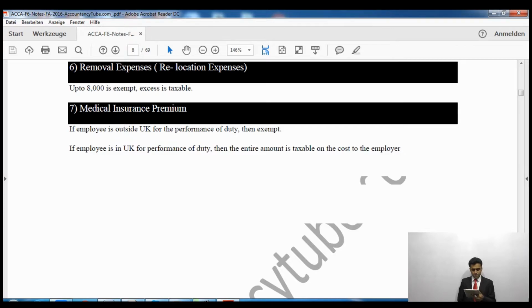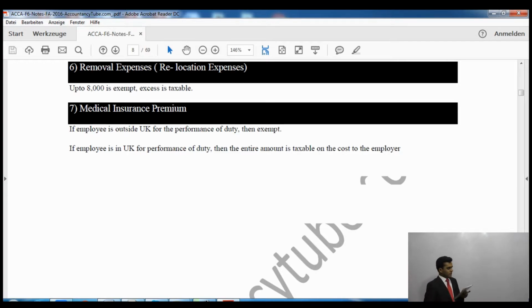Medical insurance premiums: if the employee is outside the UK for the performance of duty, then exempt. If the employee is in the UK for the performance of duty, then the entire amount is taxable, at the cost to the employer.